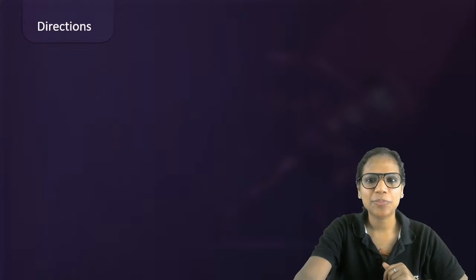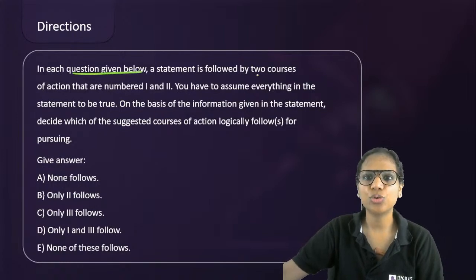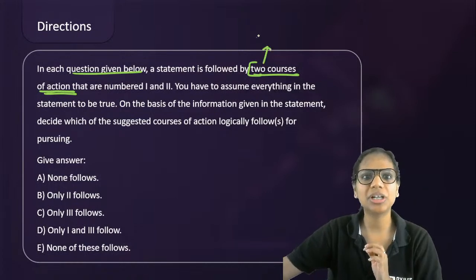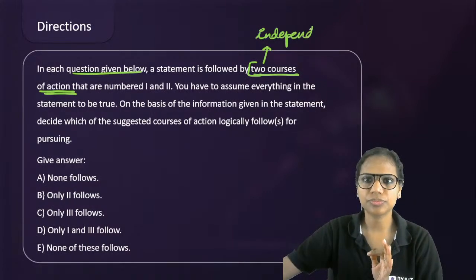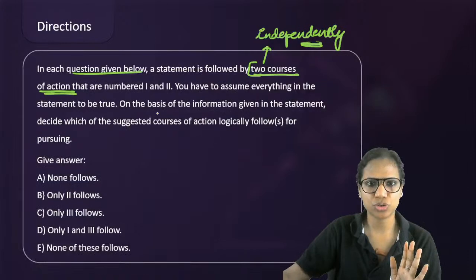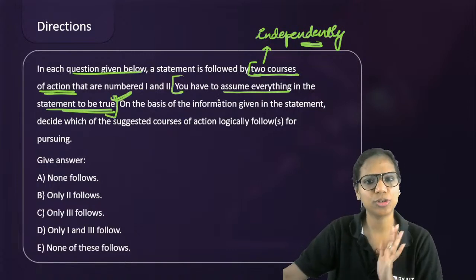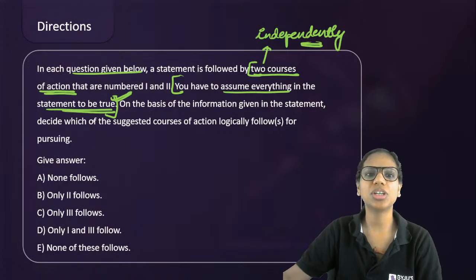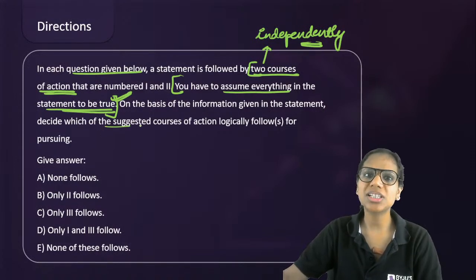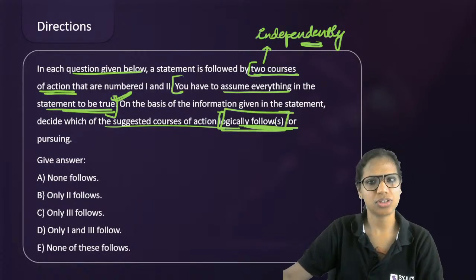So let's have a look at how your directions are going to look. In each question below, a statement is followed by two courses of action. Do not associate the two with each other. Look at them independently. Don't think of the two being dependent on each other. They are two different courses of action. You have to assume everything in the given statement to be true. So whatever problem is given to you, you just assume that to be true. On the basis of the information given in the statement, decide which of the suggested courses of action logically follows.